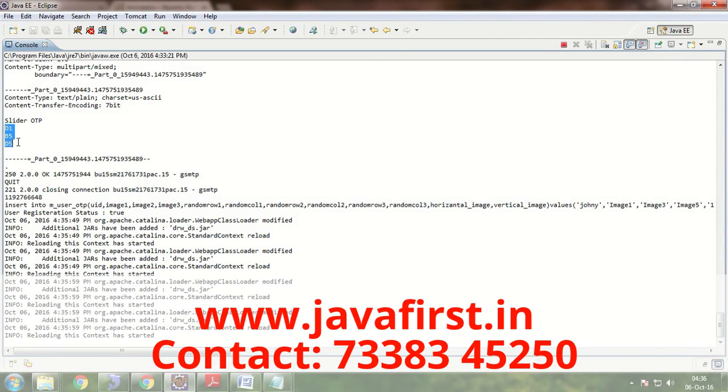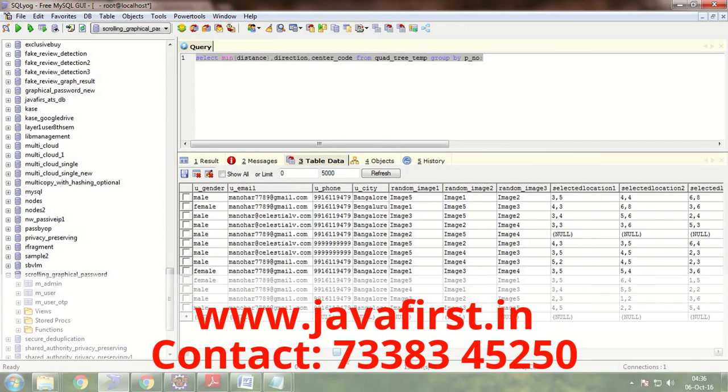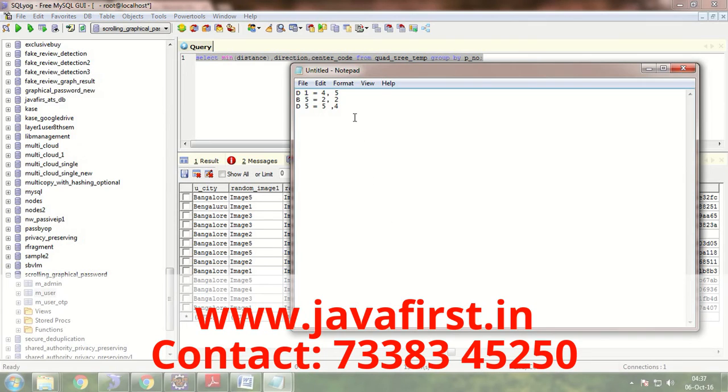See, this is the OTP for the slider. Now the user has to set the slider according to this position. This is the hash code for the position. Now the user has to set the slider according to these positions.